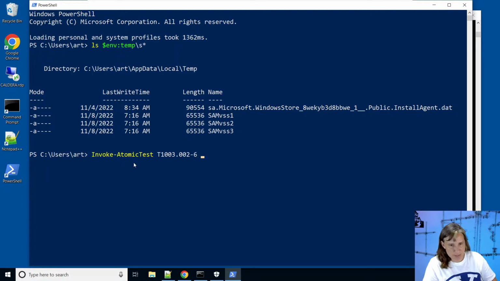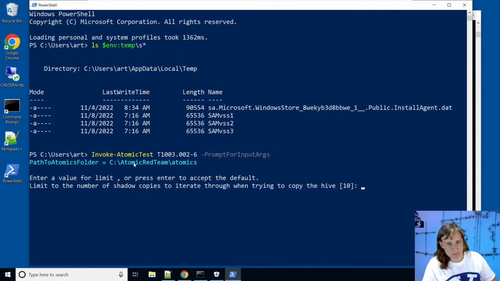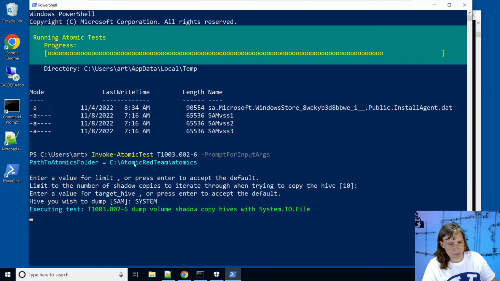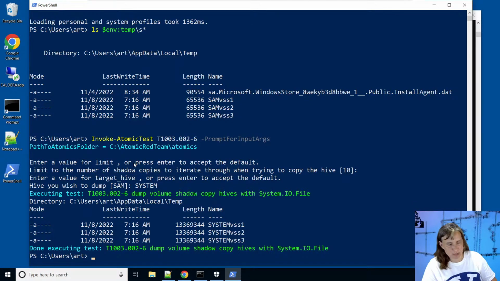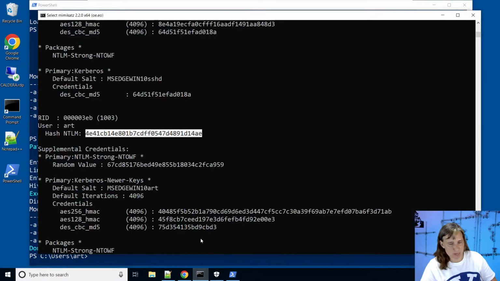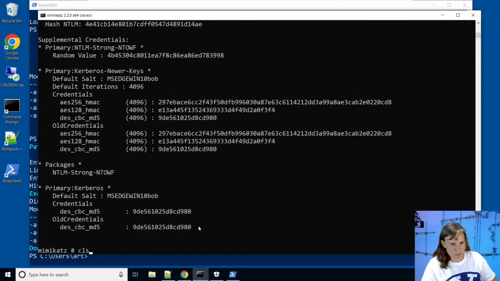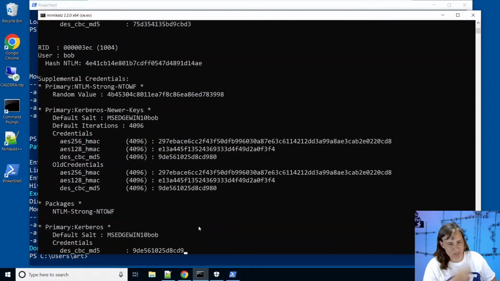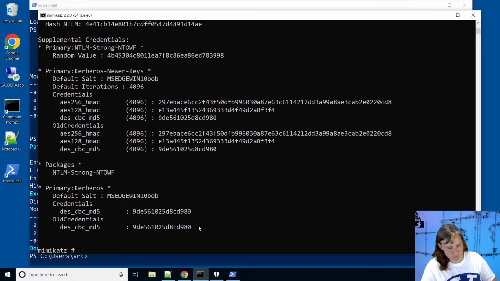Okay, let's run test number 6 again. We'll prompt for input arg so we can tell it we want a copy of the system hive 2. No Windows Defender pop-up on this one either. We'll return back to our mimikatz window and pass in those files again, and here we see the credentials come by again. So we've proven out that both those ways work, even if we do get some notification that it was disliked by Windows Defender.